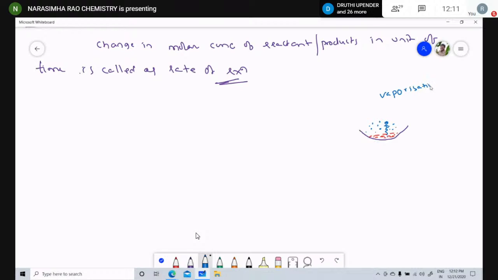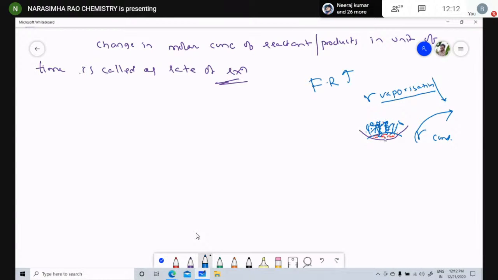The number of molecules converted to vapor in unit of time is called the rate of vaporization. Now these molecules condense, and that is called the rate of condensation. In the initial state, the rate of vaporization is much greater. In any chemical reaction, initially the forward reaction is greater. As time goes on, the forward reaction decreases and the backward reaction increases.